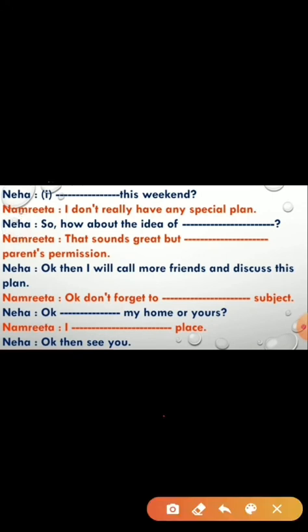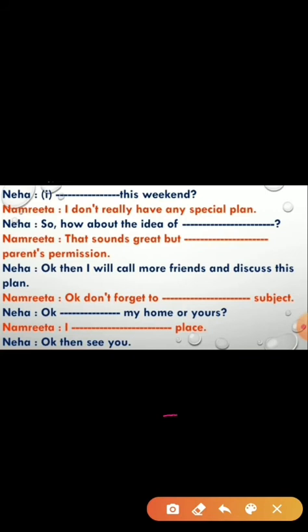Neha: What are you doing this weekend? Namrita: I don't really have any special plan. Neha: So how about the idea of this? Namrita: That sounds great, but parents' permission. Neha: Okay, then I'll call more friends and discuss this plan. Namrita: Okay, don't forget to this subject, right? Neha: Okay, my home or yours? Namrita: I, this place, okay. Neha: Okay, then see you.